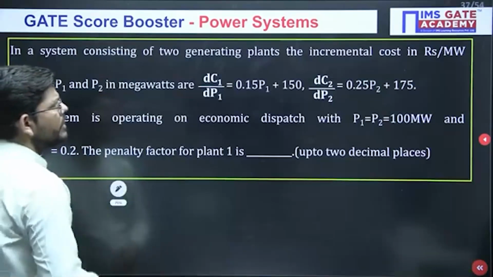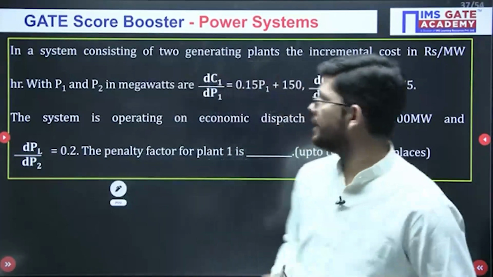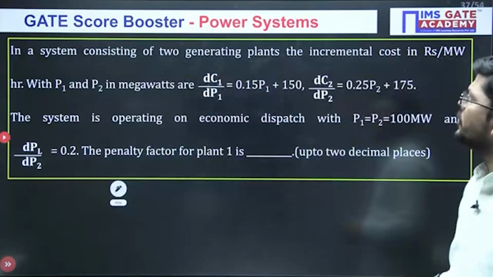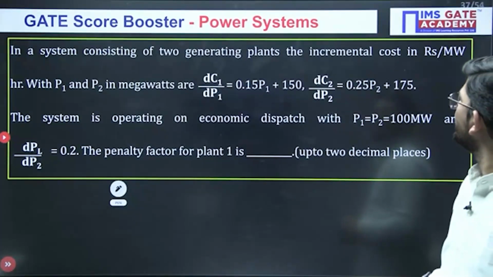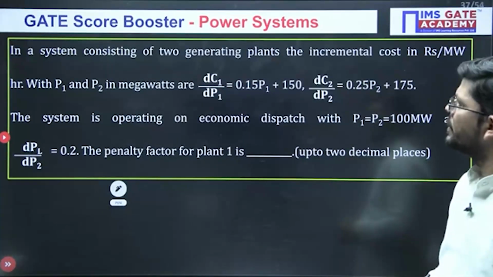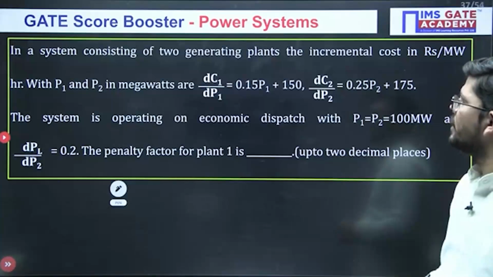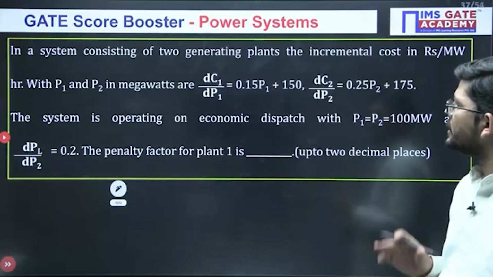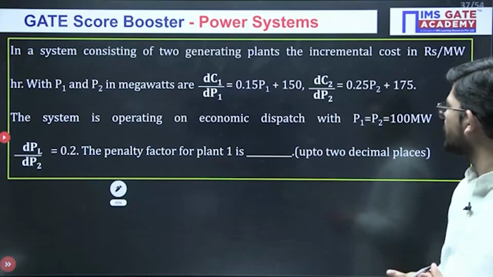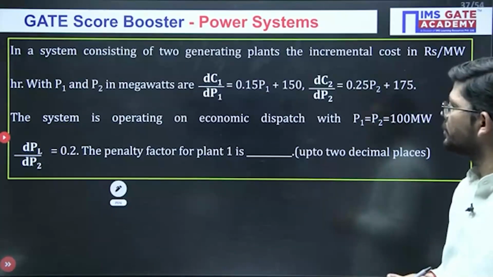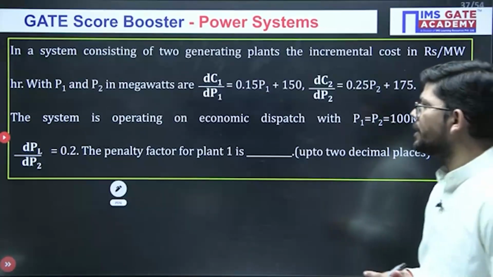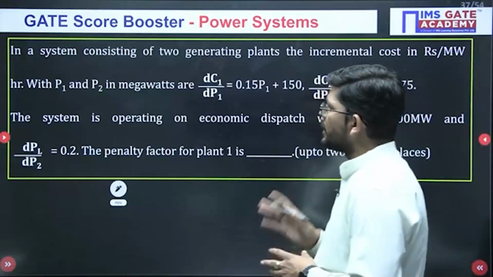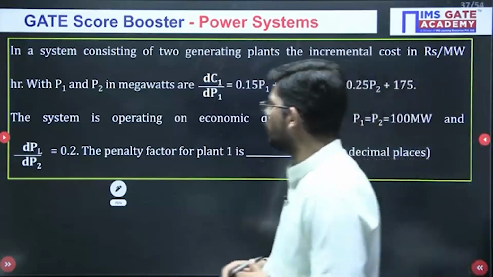See this one. So what is given here? In a system consisting of two generating plants, the incremental cost in rupees per megawatt hour with P1 and P2 in megawatts are dC1 by dP1, dC2 by dP2 as given. The system is operating on economic load dispatch with P1 and P2 equal to this much and ∂PL upon ∂P2 equals 0.2. The penalty factor for plant 1 will be what?